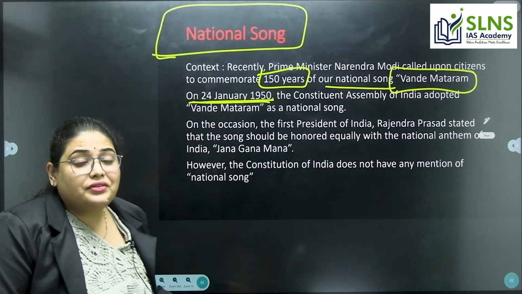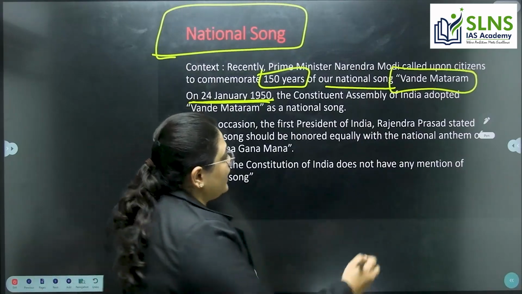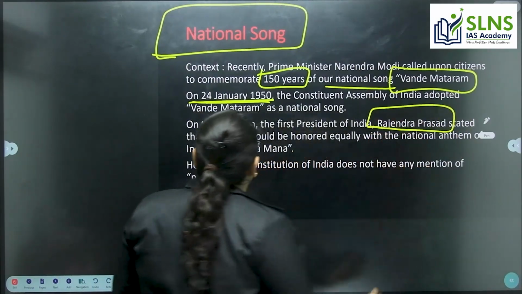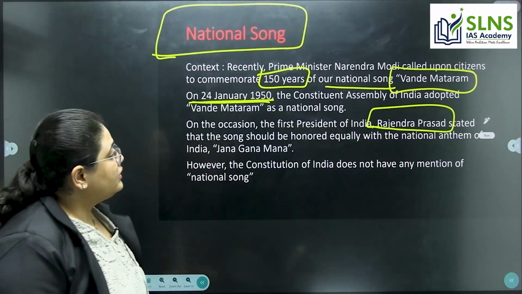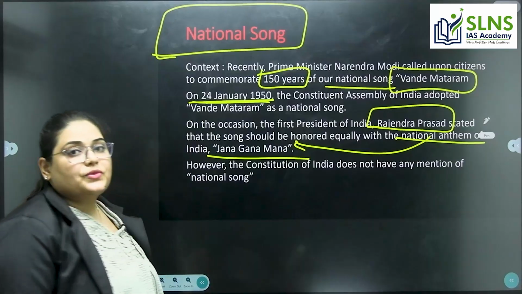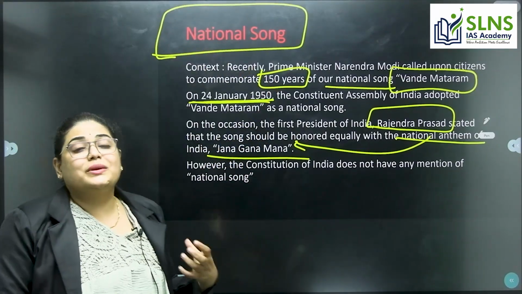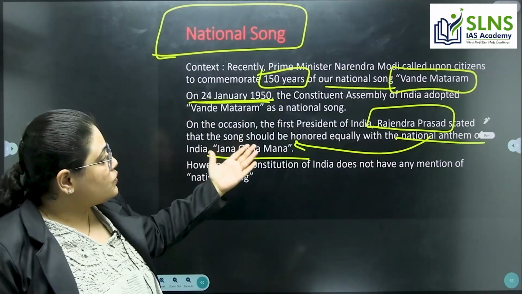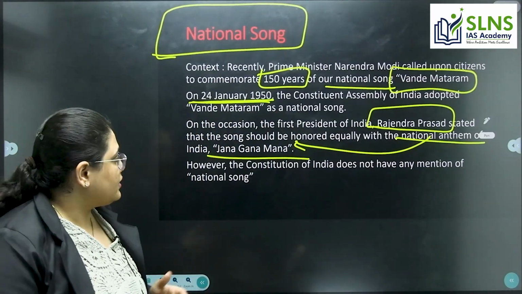When we adopted this song, the then President Rajendra Prasad stated that this song must be treated equally along with the national anthem. What is the national anthem? Jana Gana Mana. So along with Jana Gana Mana, even the national song must be treated equally. This was said by the then President Rajendra Prasad, right?